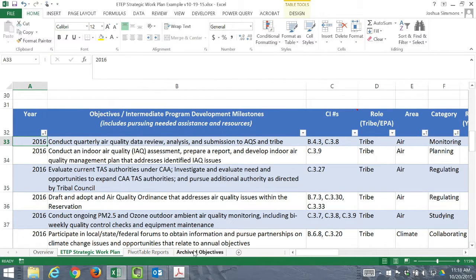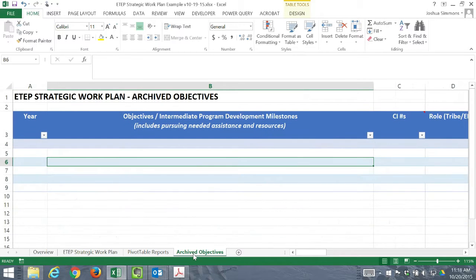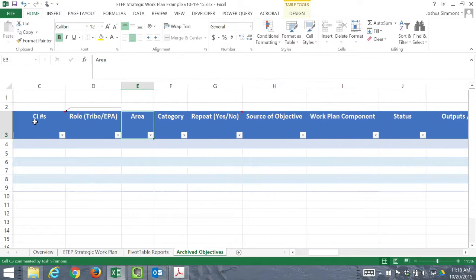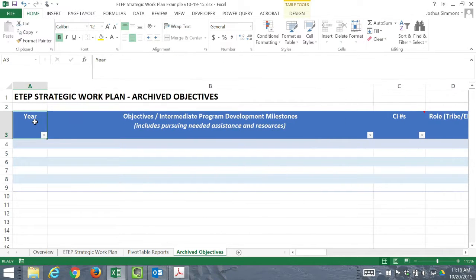The purpose of the archive, which is on this tab right here, is to keep track of what's been accomplished, so that you can go back and show somebody what was completed in 2016, and then as each year passes, what was completed. This blank table right now is a mirror of the table that is the objectives table.